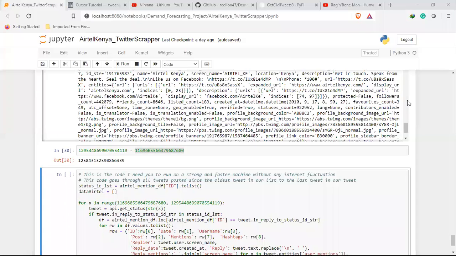Because even after testing for a month or so, I saw it took a while, and I was using Colab. It took a bit of a while, and it kept on disconnecting the host server. I still don't know how that was happening.